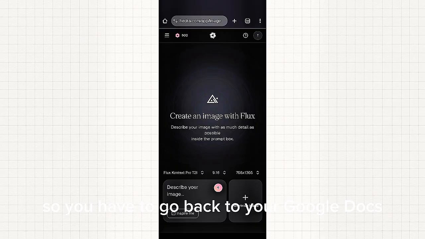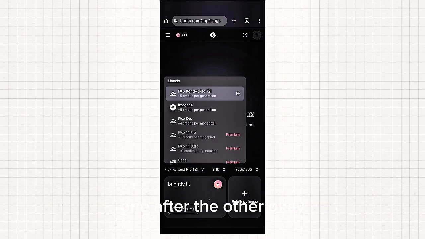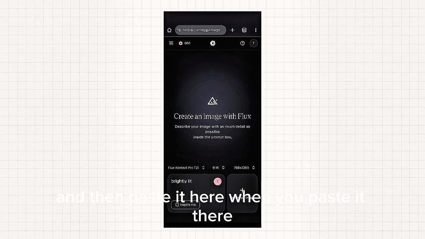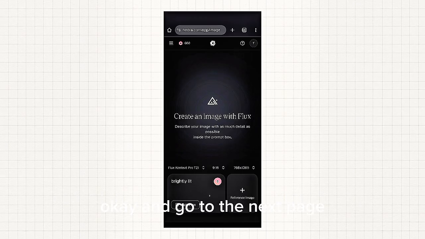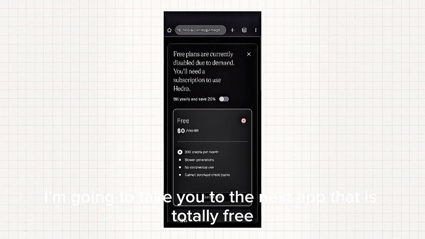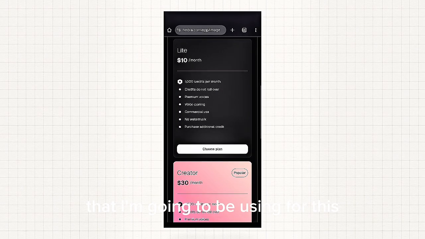So you have to go back to your Google Docs and bring in the prompt that we edited. Remember, we edited 2 different prompts there, so you're going to bring in the prompt one after the other, okay, and then paste it here. When you paste it, just click on the red arrow and go to the next page. Then Hydra AI will tell you that they've disabled their free plan, okay. But not to worry, I'm going to take you to the next app that is totally free that we are going to be using for this creation.